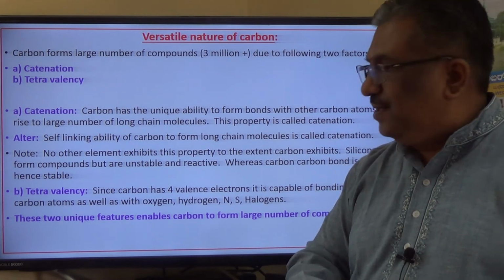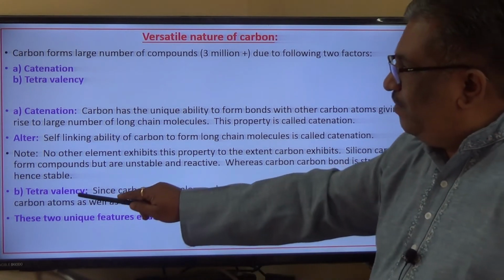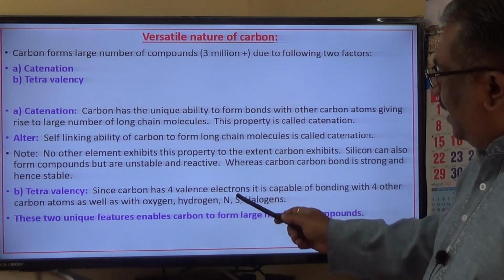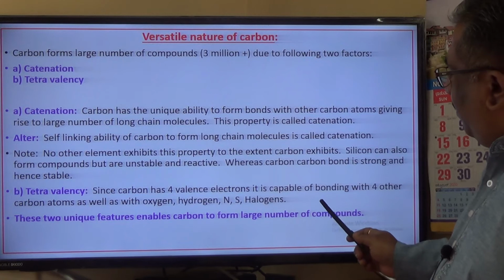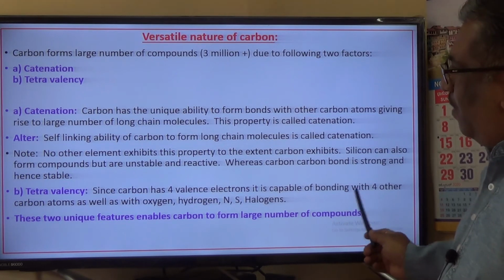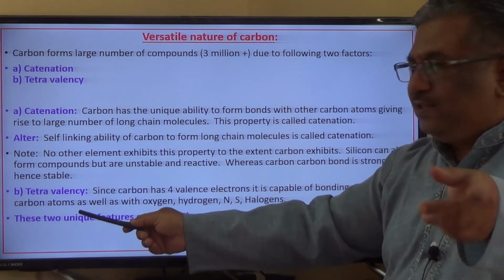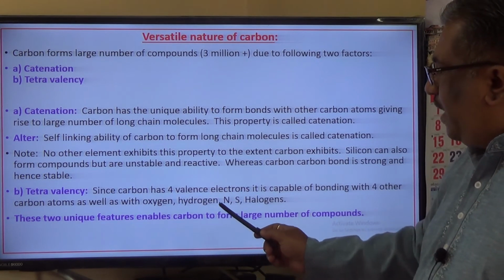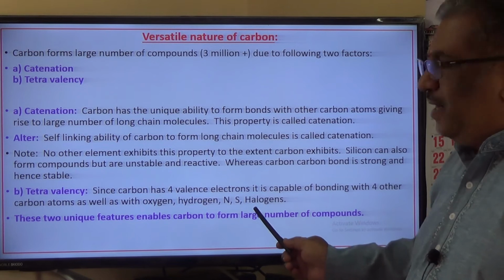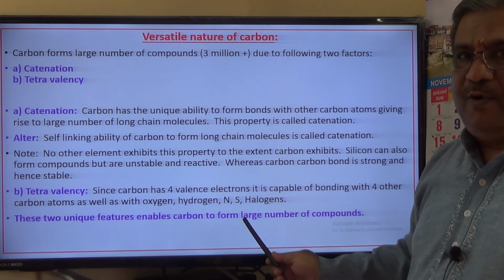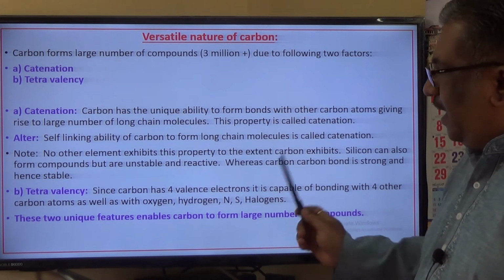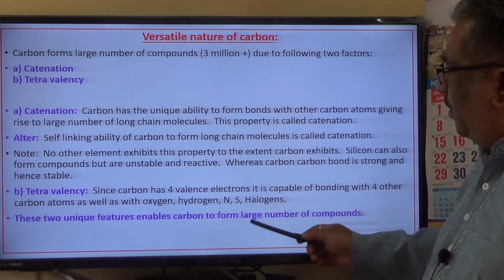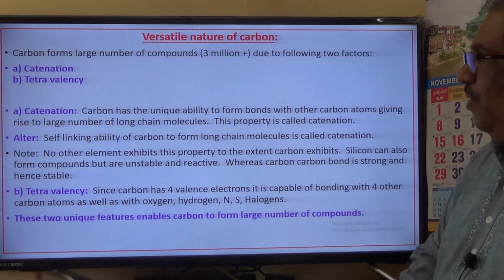Quite remarkable, isn't it? So let me read once again this tetravalency. Since carbon has 4 valence electrons, it is capable of bonding with 4 other carbon atoms as well as with oxygen, hydrogen, nitrogen, sulfur and halogens. Chlorine, bromine, fluorine, iodine, etc. are halogens. These 2 unique features enable carbon to form a large number of compounds.